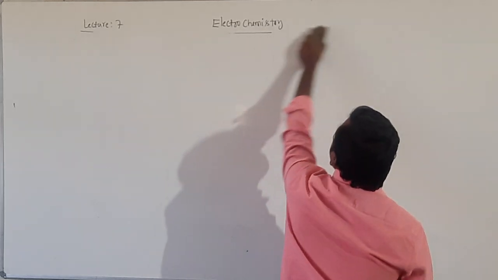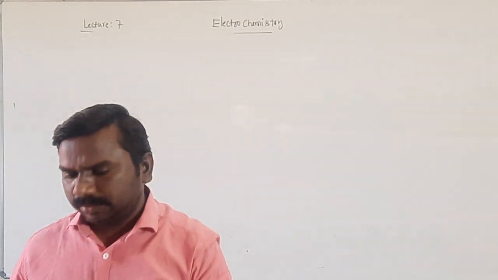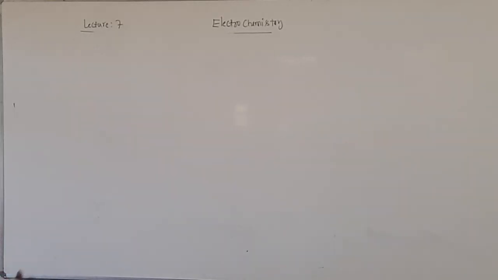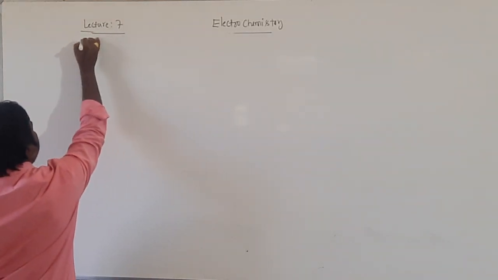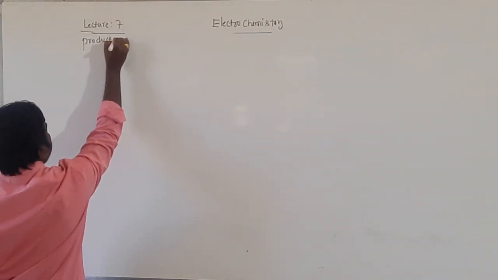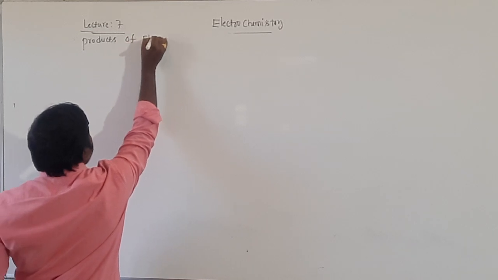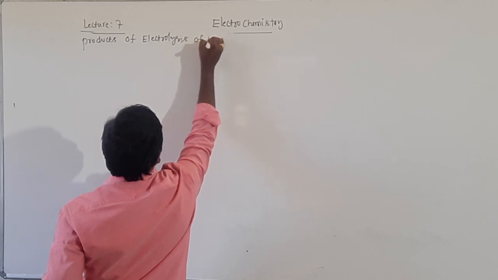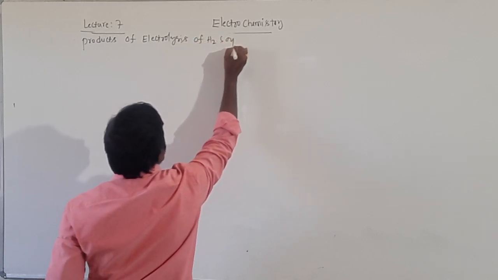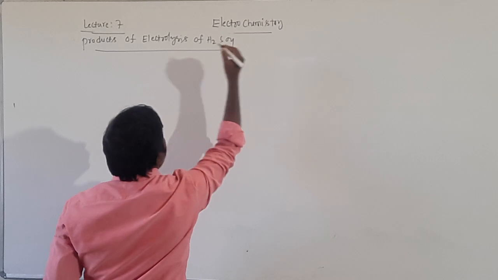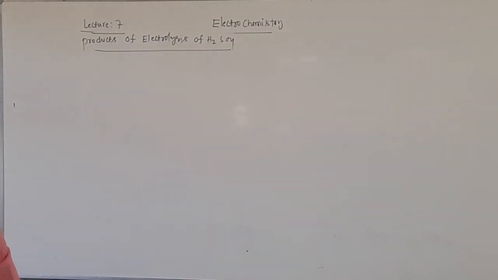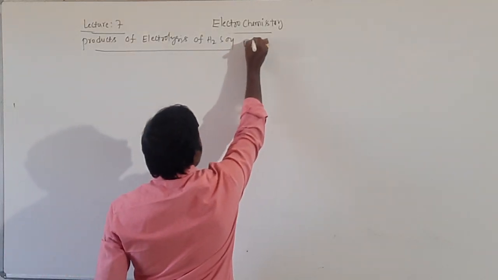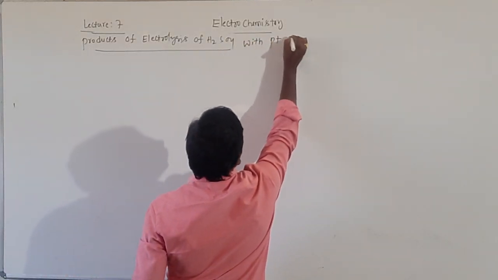Move to the next question. The question is, products of electrolysis of H2SO4 with platinum electrodes.